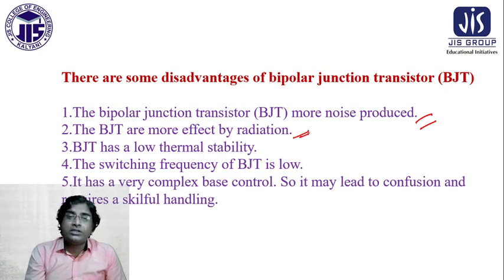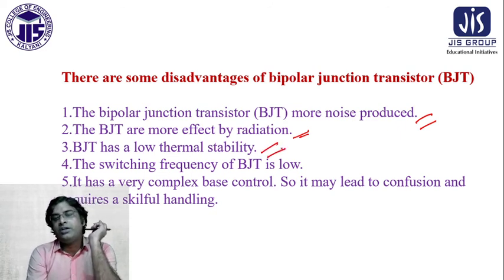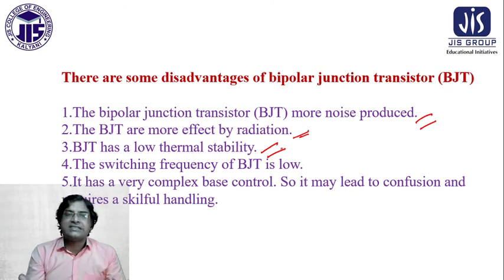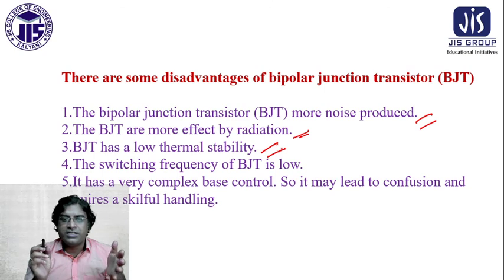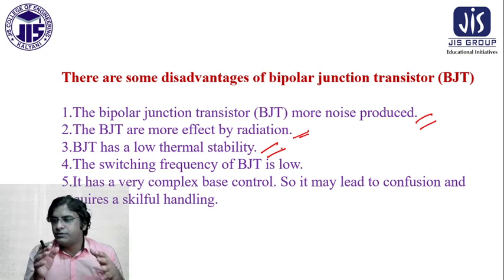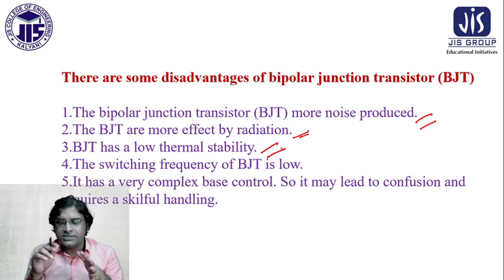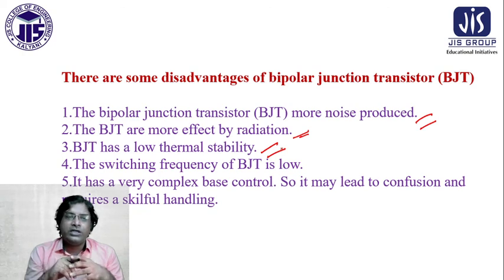BJT has low thermal stability. Yes, this is also a very important point. Low thermal stability means it creates heat. It creates noise, it creates heat, and it is more affected by radiation. The switching frequency of the BJT is low. Switching frequency means the frequency component of this particular BJT is very low.